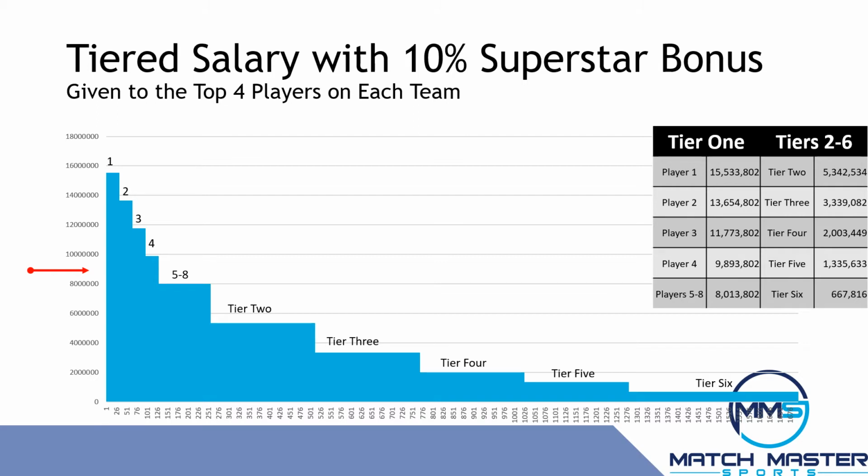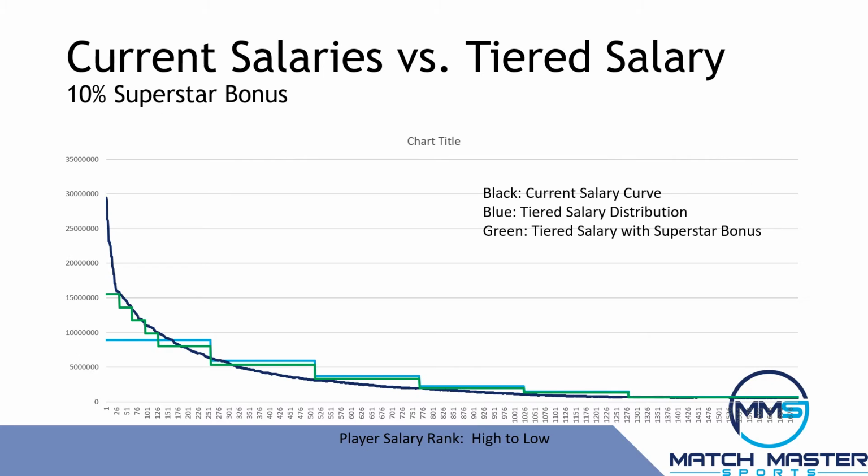With a superstar bonus, it would be possible to make the top salary $50 million if consensus says that enough money should be set aside to make that happen. This graph compares the current salary curve and the tiered salary system with and without the superstar bonus. The tiered salary system can be configured to conform to virtually any shape that consensus decides.